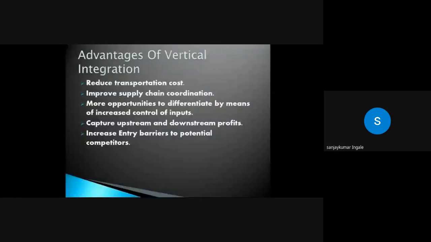Advantages of vertical integration: reduce transportation cost, improve supply chain coordination, more opportunity to differentiate by means of increased control of inputs, capture upstream and downstream profits, increase entry barriers to potential competitors.